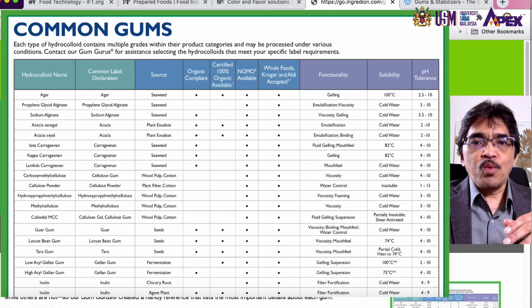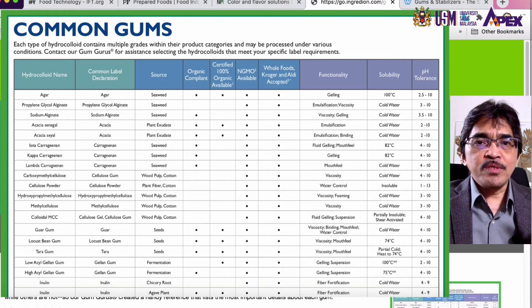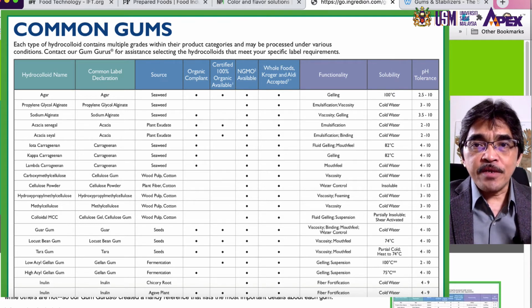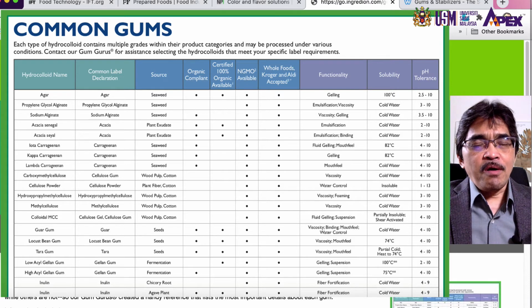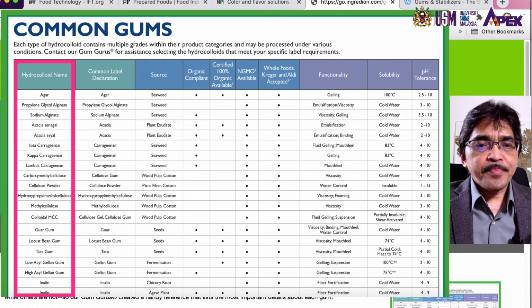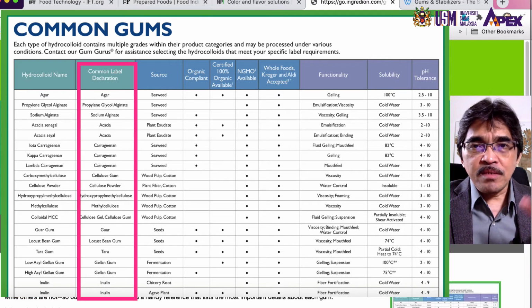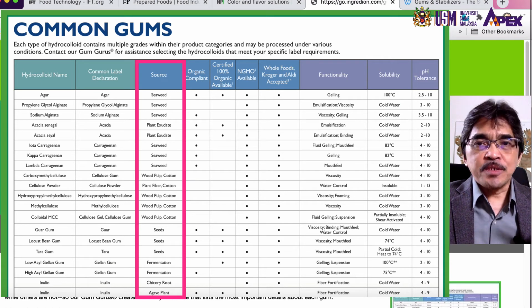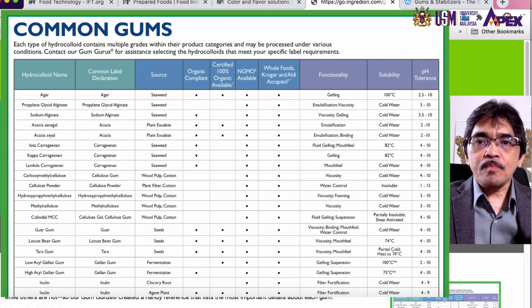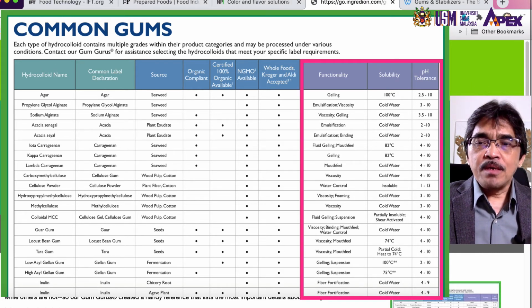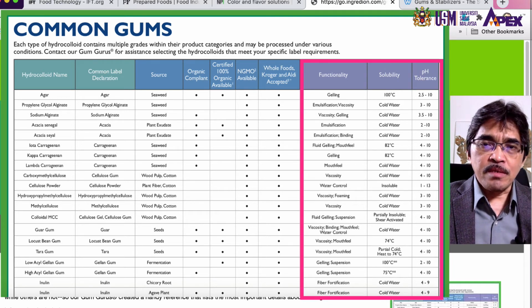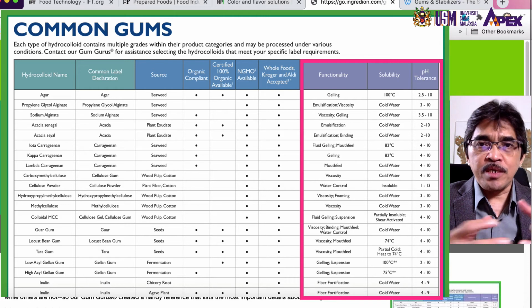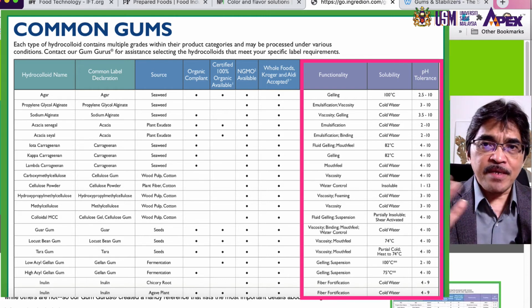Common gums. What we have in this table: each type of hydrocolloid contains multiple grades within its product category and may be processed under various conditions. As you can see here, in this column we have the hydrocolloid name, the common name or common label declaration, and the source of the hydrocolloid. More importantly are the properties and functionalities, the solubility, whether some can be solubilized in cold water or at room temperature, while some can only be solubilized at elevated temperature.